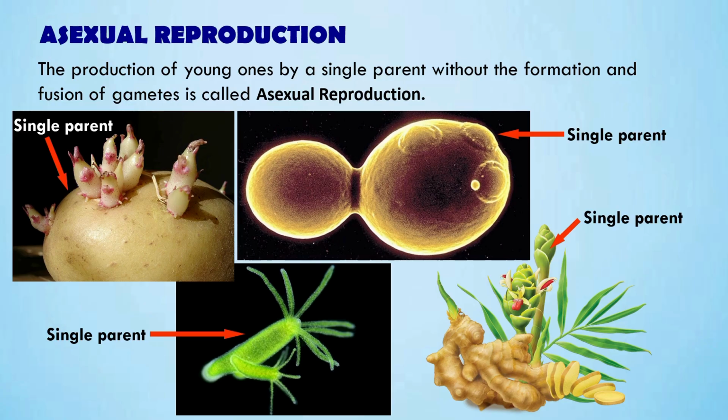A potato develops new shoots from the same parent potato. Yeast reproduces by budding, where a small outgrowth forms and eventually separates. Hydra also produces new individuals through budding. And even plants like ginger can grow new plants from a single parent plant. All these examples show that a single parent is enough to produce new offspring in asexual reproduction.